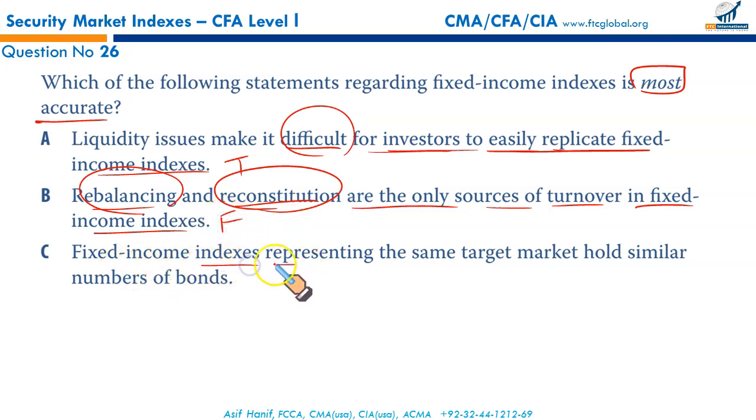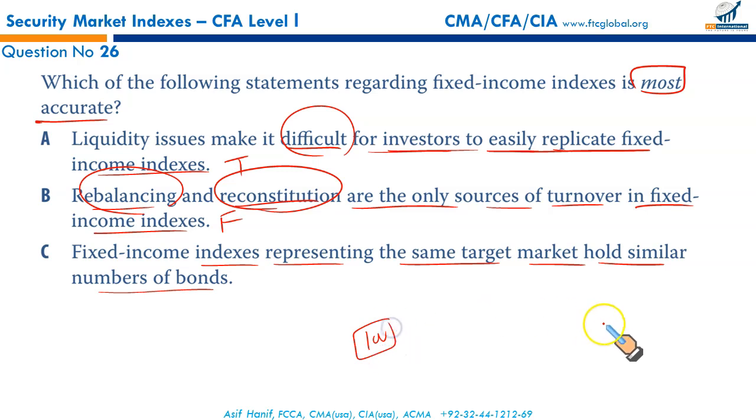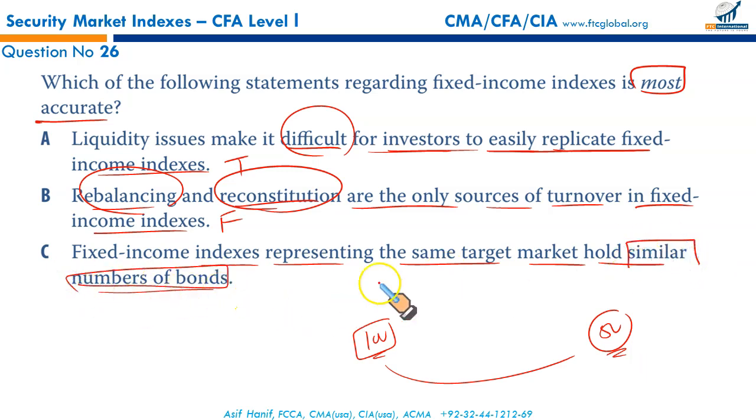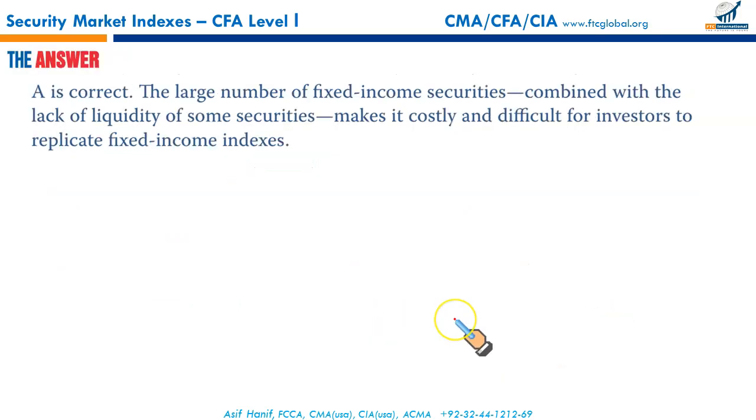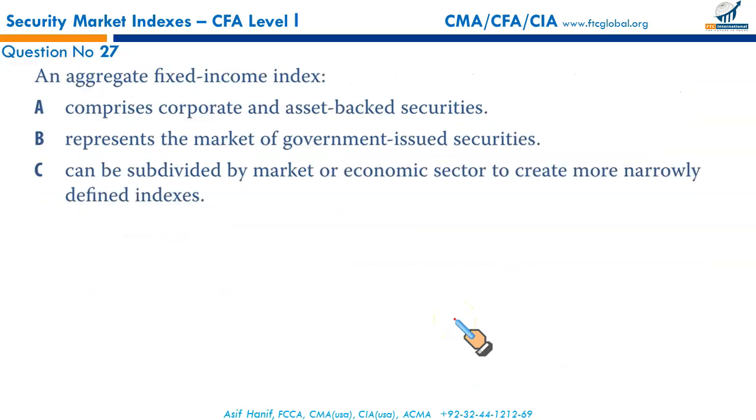Fixed income indices representing the same target market hold a similar number of bonds. False. Numbers can greatly vary among indices. I may have 100 bonds in my index, you may have 50. So it's not that we are in the same sector or same type of assets. We may not have the same number of securities in our index. This is false. A similar number of bonds in the same indices, mine versus yours, is not a possibility. Not always true. That's why A is our right answer.